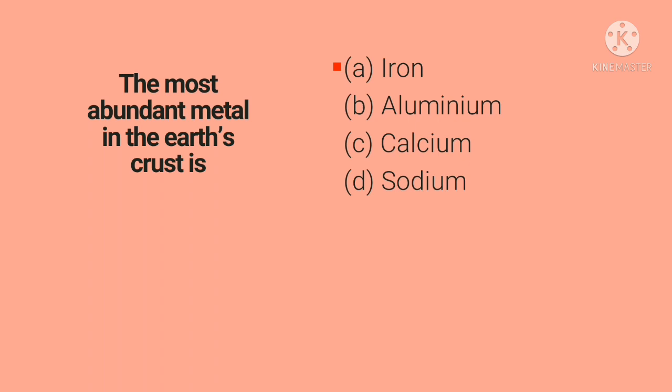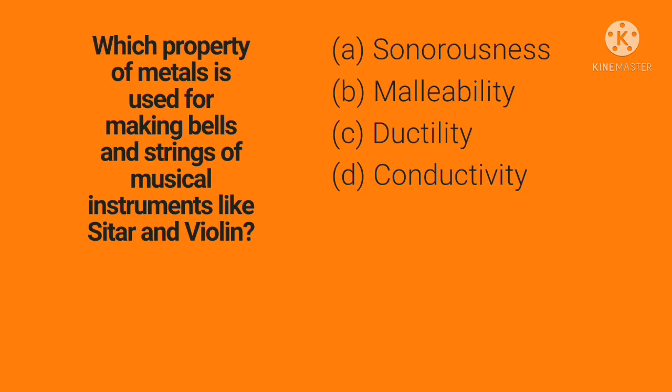The most abundant metal in the Earth's crust is: option A, iron; aluminium; calcium; and sodium. So aluminium is the most abundant in the Earth's crust. You all know that. The option B is the correct answer.